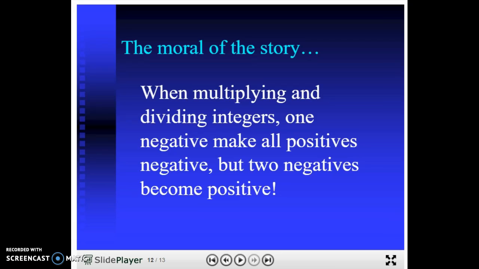So the moral of this story, and we're going to fill this in on your note sheet: when multiplying and dividing integers, if you have one negative, it's going to make the answer negative. It's going to ruin the whole party, make everybody negative, and make all the positives negative. But if you have two negatives and you're multiplying or dividing those, because they have each other to hang out with, they will make it a positive answer. They'll turn the party positive again, as long as there are two negatives to hang together.